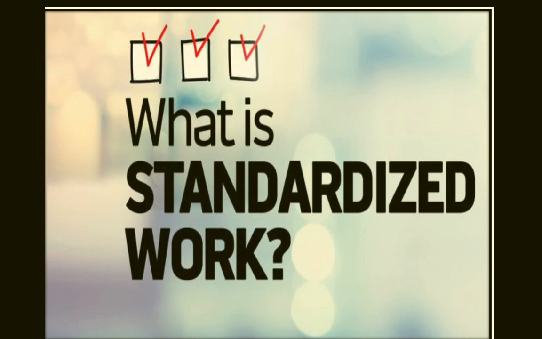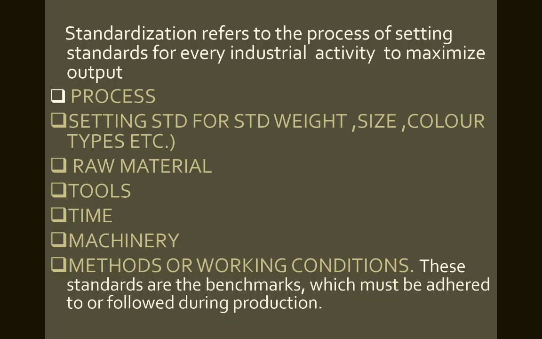Now students, let's focus on the meaning of standardization. Okay, see, standardization refers to the process of setting standards for every business activity or industrial activity.